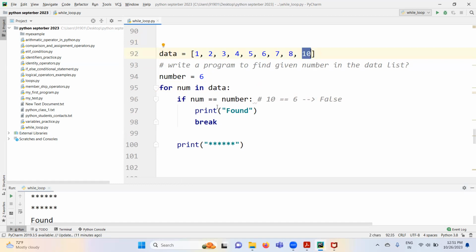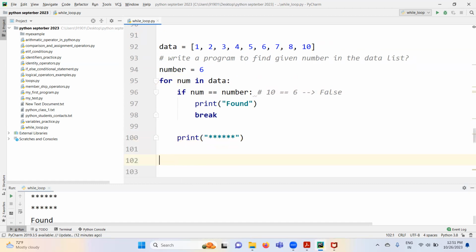That means this loop is terminated here. As soon as the break statement is executed inside the loop, break is going to terminate this loop and start executing outside elements. Let's say here we have a print, outside for loop, for example. This print statement is going to execute always after completion of this for loop, right?